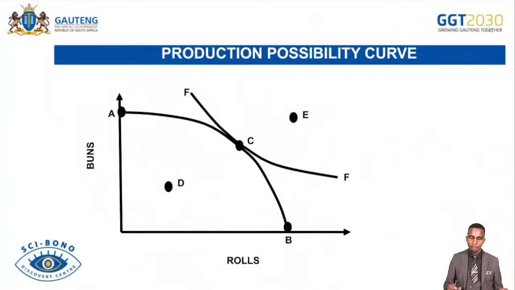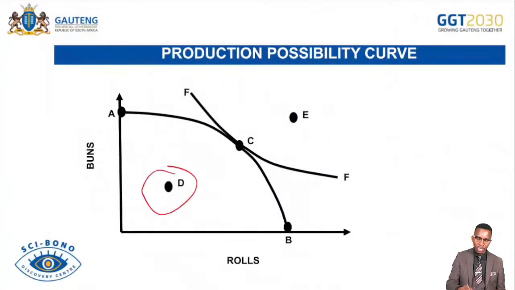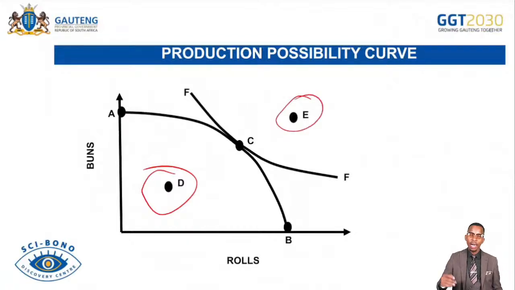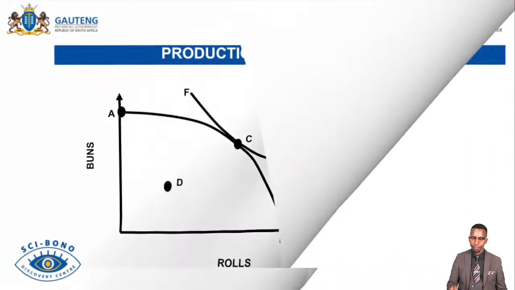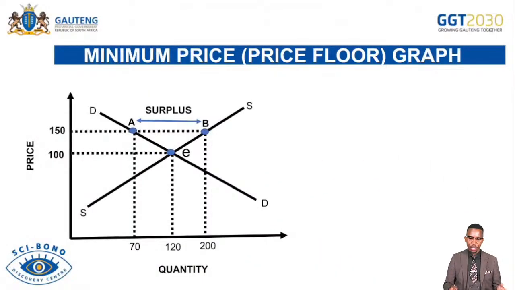And then we have the PPC, like I mentioned before. Points on the left of the PPC indicate allocative inefficiency and productive inefficiency. Points outside on the right are unachievable or unattainable. Points along are productive efficient, but they can be inefficient also if you present the situation. And then the point C here is allocative efficient, where the indifference curve is touching the production possibility curve. And then minimum wage, I've discussed that in detail theoretically.